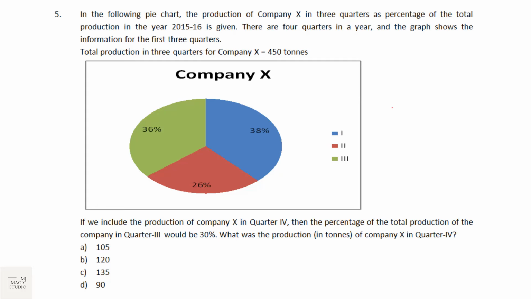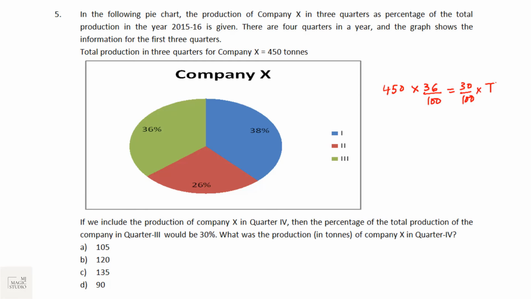So first of all, we need to identify how much is the third quarter production. Third quarter production is 450 into 36 by 100. Now this happens to be 30% of the total production if all 4 quarters are included. That means this is equal to 30% of the total production of 4 quarters.